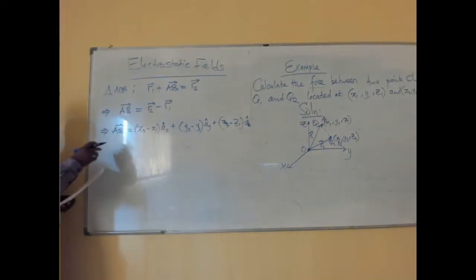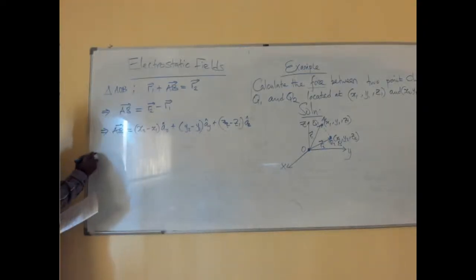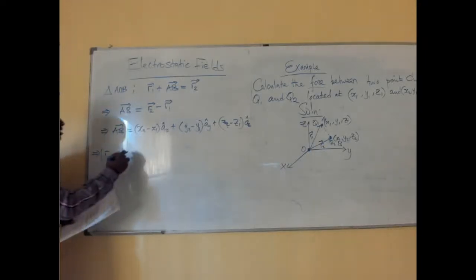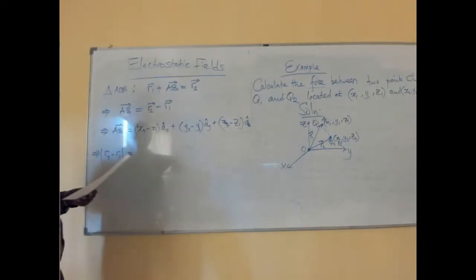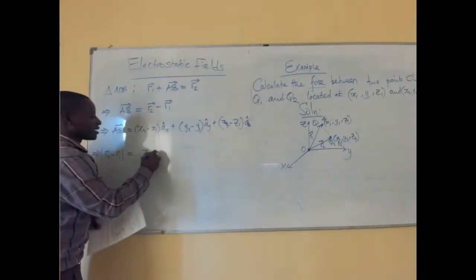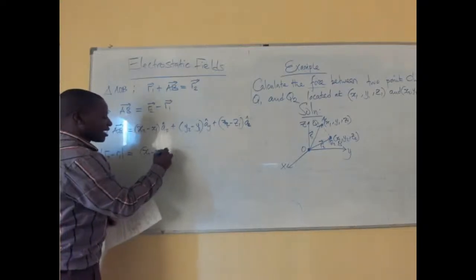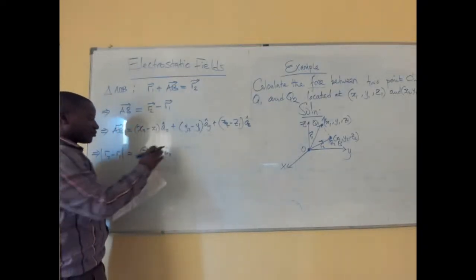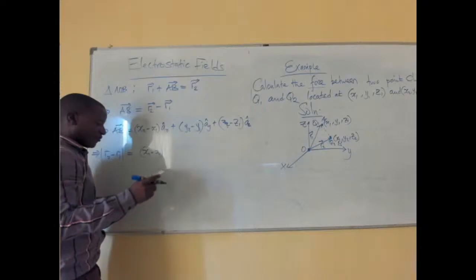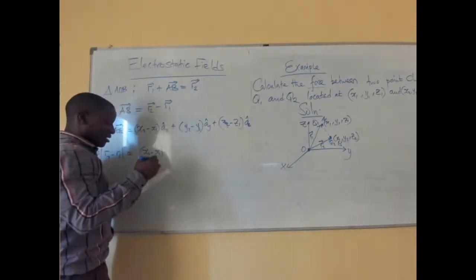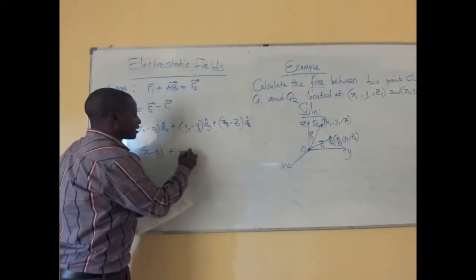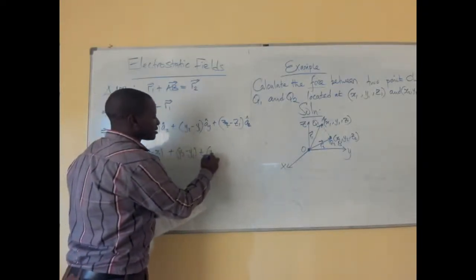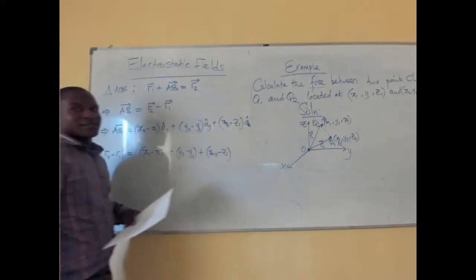Now, in order for us to find this, we need to get the magnitude. So the magnitude of R2 minus R1 must be the square root of x2 minus x1 squared, plus y2 minus y1 squared, plus z2 minus z1 squared.